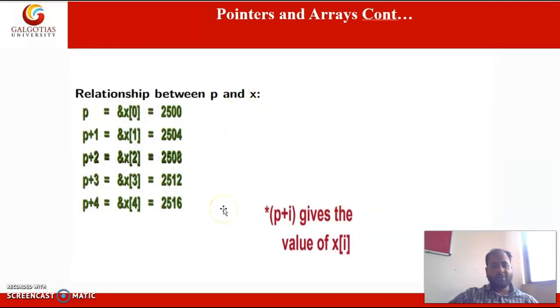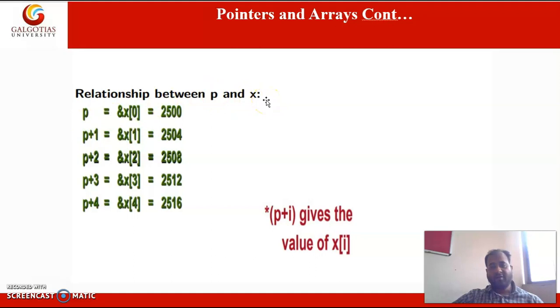So in the example I have shown, p is the pointer variable, and the ampersand operator is used to initialize the pointer variable. So &x[0] is stored at memory location 2500. So 2500 will be stored in p.